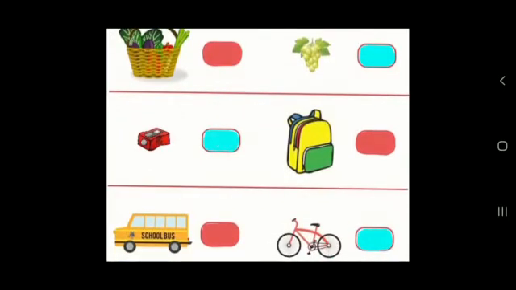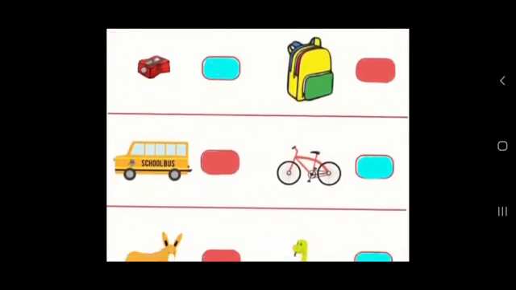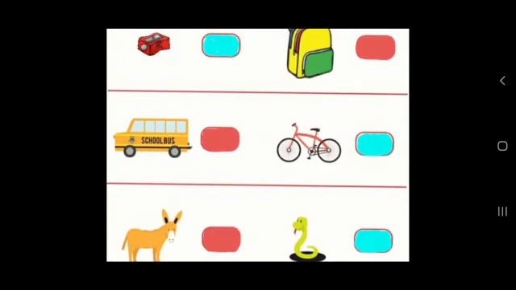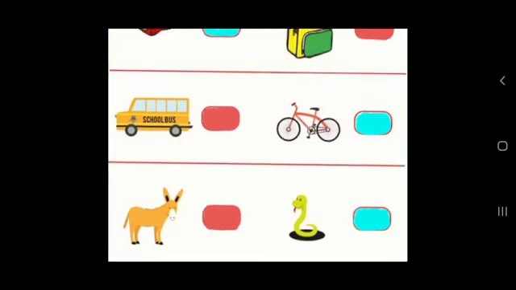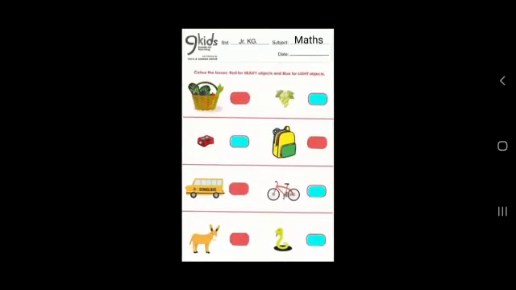Sharpener is light and bag is heavy, so we have to color the box of sharpener blue and the box of bag red. Bus is heavy and cycle is light, so we have to color the bus box red and the box of the cycle blue. Donkey and snake. The donkey is heavy and snake is light, so we have to color the box of donkey red and the box of snake blue. So I hope you might have done the worksheet as I have explained.